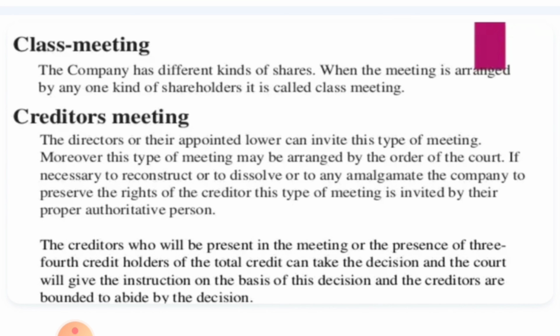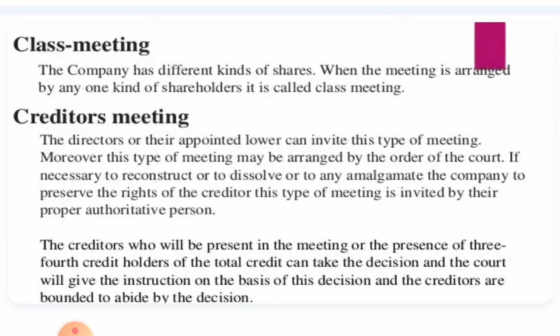The creditors present in the meeting, representing 3/4 of the total credit, can take the decision, and the court will give instructions on the basis of this decision, and the creditors are bound to abide by the decision. Abide means follow the decision. So strictly speaking, let me sum up what a creditors meeting is.